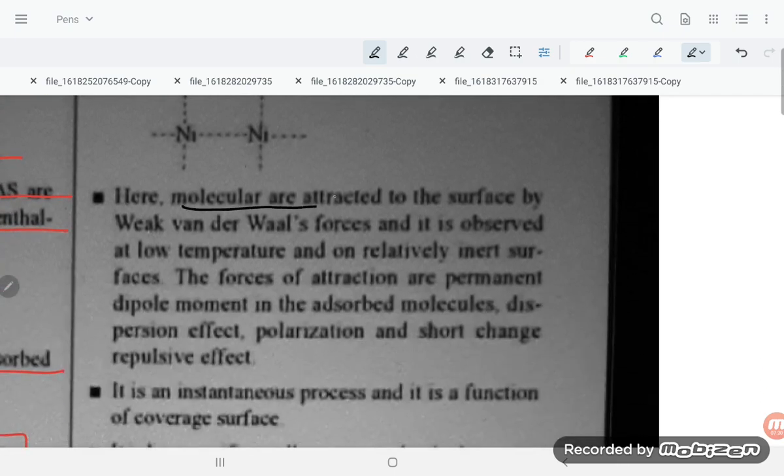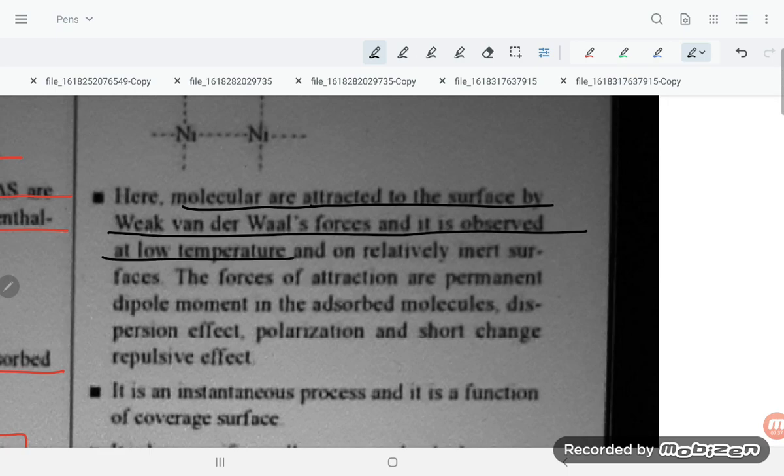Here molecules are attracted to the surface by weak van der Waals forces, and it is adsorbed at low temperature and on relatively inert surface.